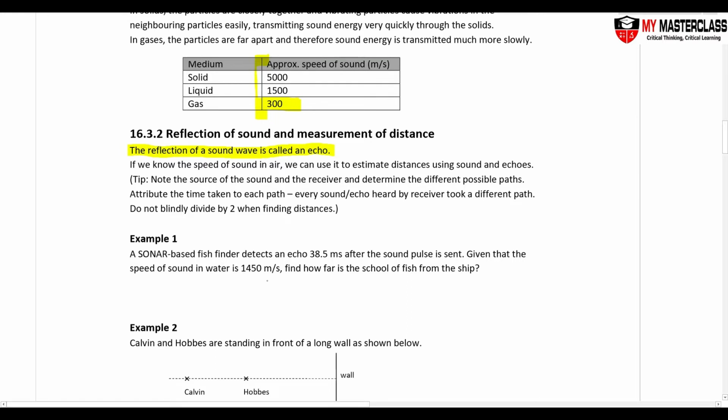I want you to follow this step by step. First, determine the source of the sound: determine the position of the source and the position of the receiver, who is making the sound and who is listening to the sound. Then determine the possible paths. All the paths will be straight, even though sound spreads out, they still go in different paths.